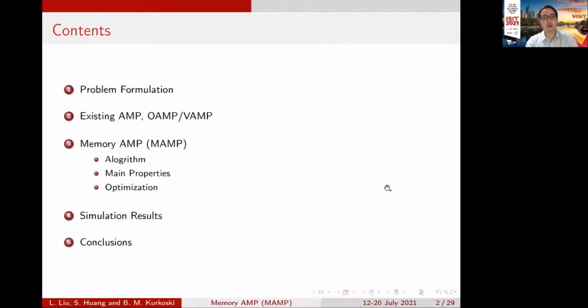And this is the content of this talk. First, I will introduce the problem formulation and the existing AMP, orthogonal AMP, and vector AMP algorithms. And then I will propose a new memory approximate message passing, including the algorithm, main properties, and optimization. I will also show you some simulation results, and I'll finish this talk with conclusions.